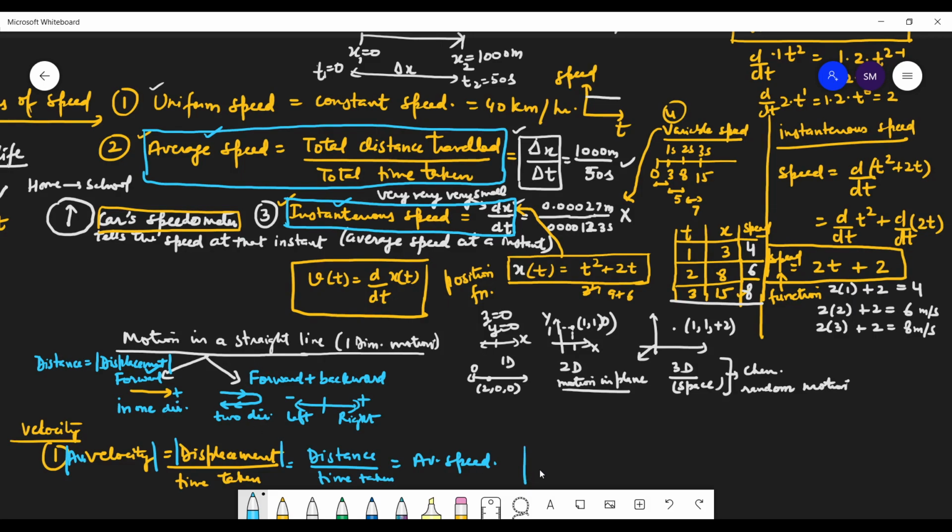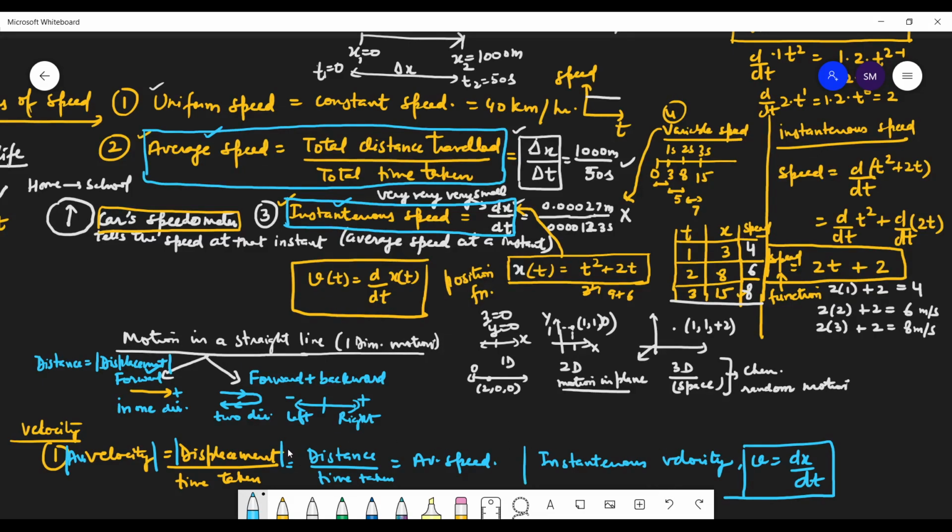And that is why the formula for the instantaneous speed is also the formula for the instantaneous velocity. So the formula for the instantaneous velocity will also be v equals dx by dt. So the formula will not change.